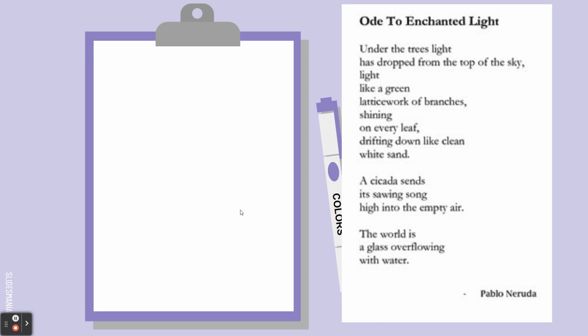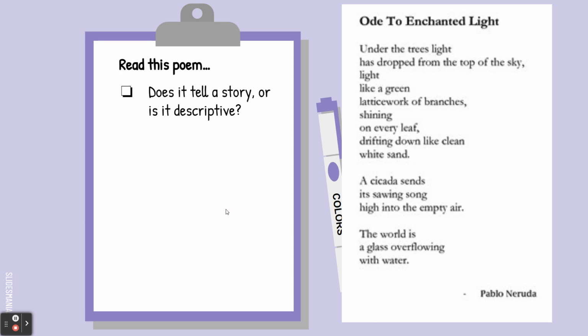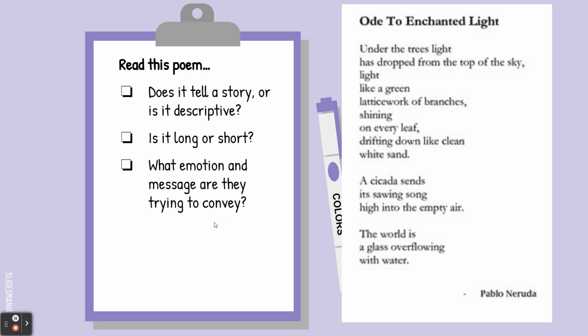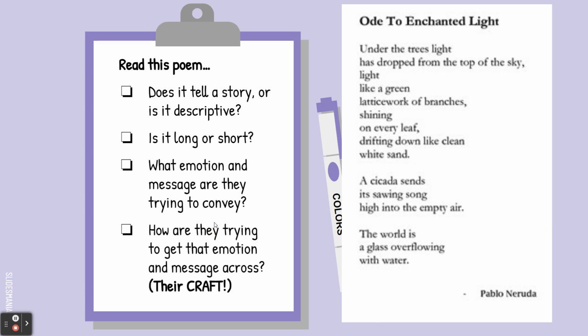So let's ask ourselves some questions. This poem, does it tell a story or is it just descriptive? Is it super long or is it super short? What emotion and message do you think they're trying to convey in this poem? And how is this author trying to get that emotion and message across? These are the questions that we ask ourselves whenever we read a poem.